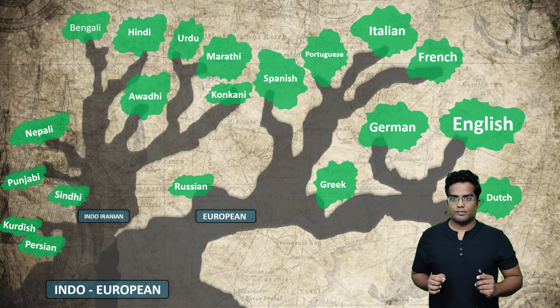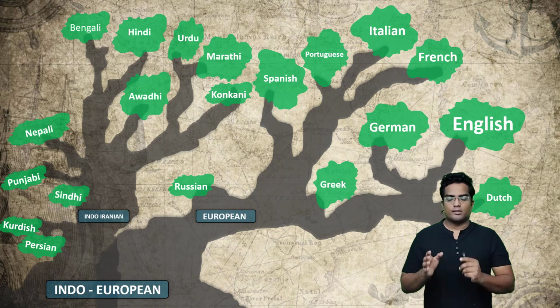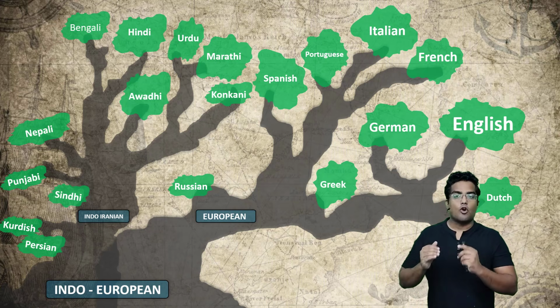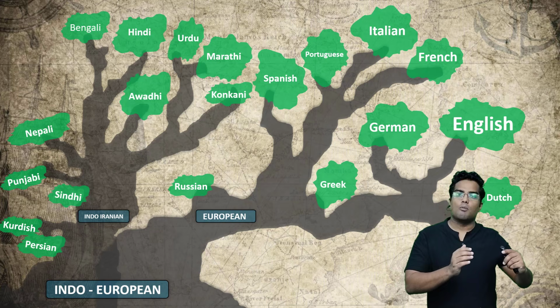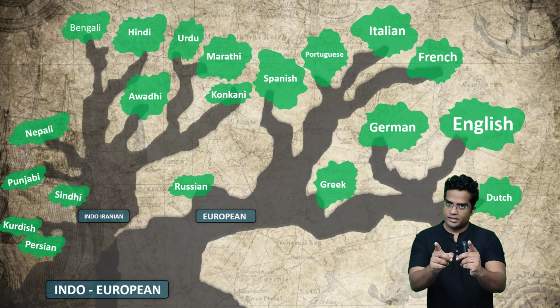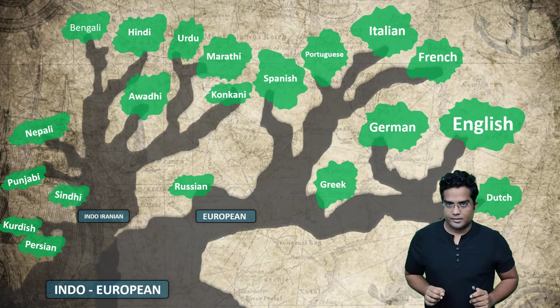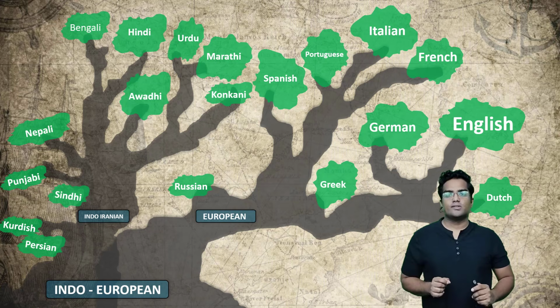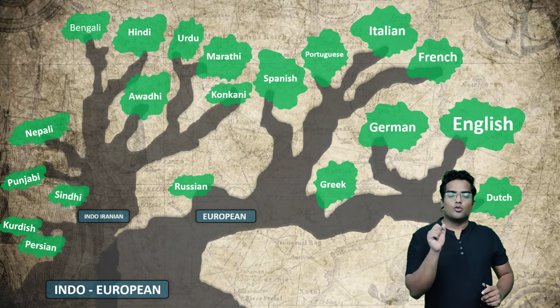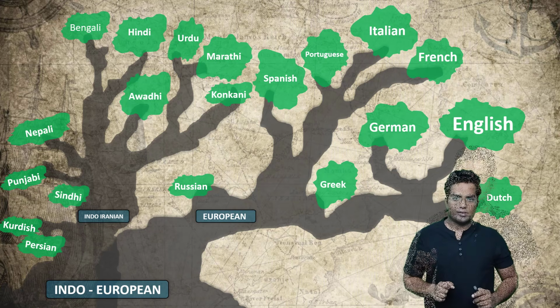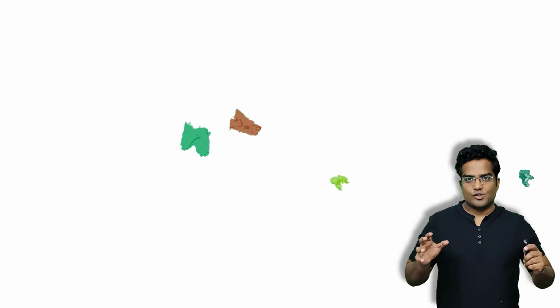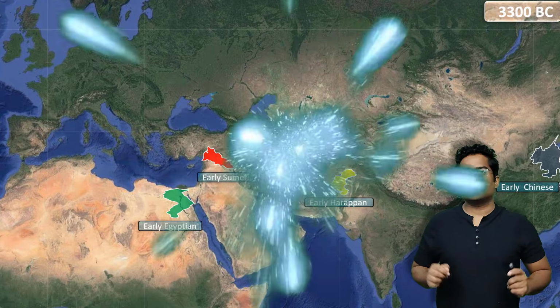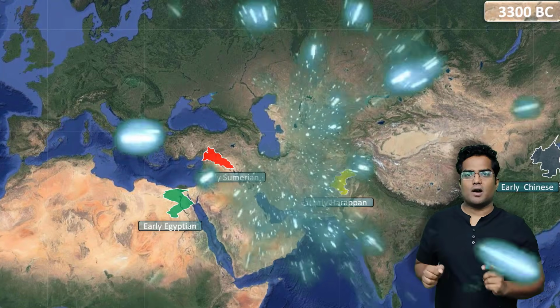Indo-European language. Let me repeat it again. There are many loan words or many common words that are used in the Indo-Iranian language, which are common to the European language. So that means there is a common ancestor, right? There is a common ancestor. So those are known as the Indo-European languages. So now let's learn about the common ancestor. So we are going back into the past, deep into the past.